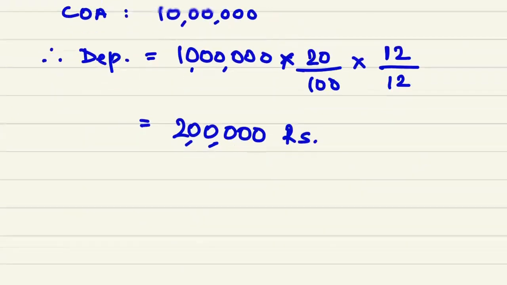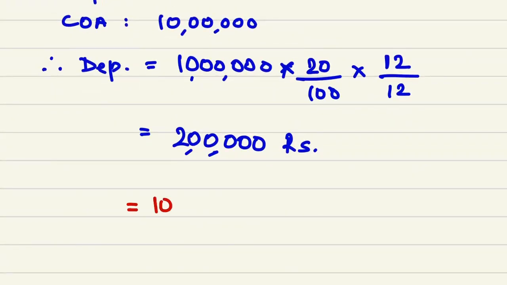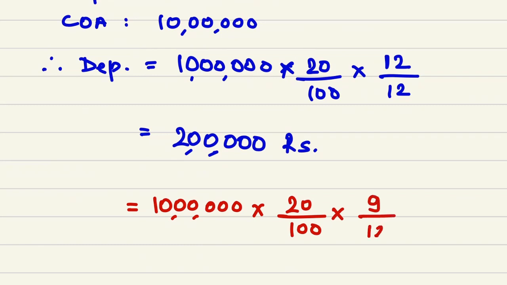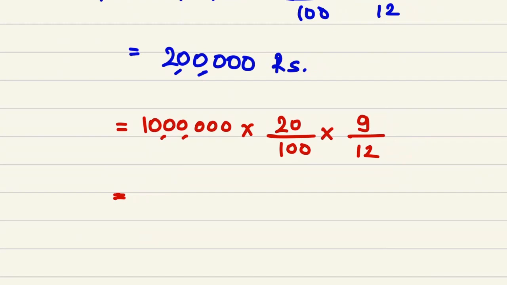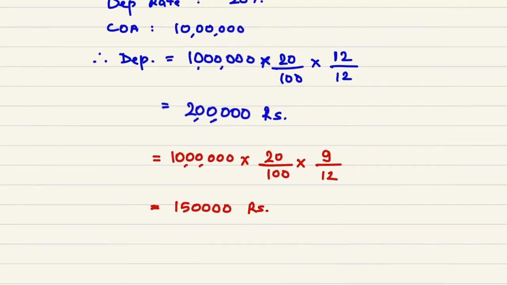If it is used for 9 months, depreciation will also be charged for 9 months only. So depreciation rate is 20 divided by 100. And how many months it is used? It is used for 9 months. So multiply by 9 and divided by 12. So this calculation will do. That is 1,50,000. That is the case number 2. Okay. Third case.